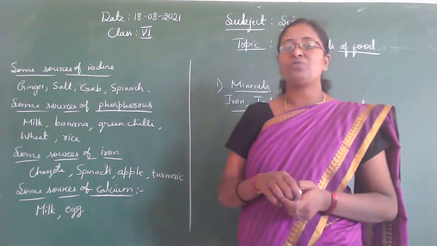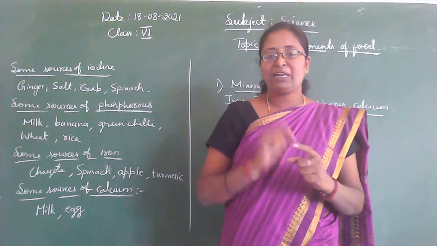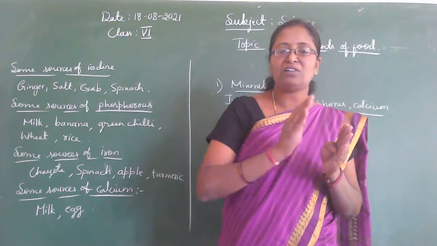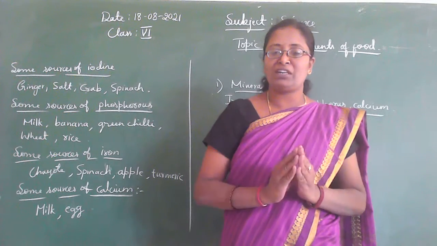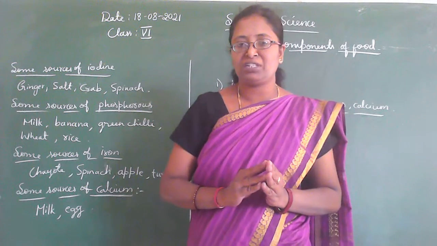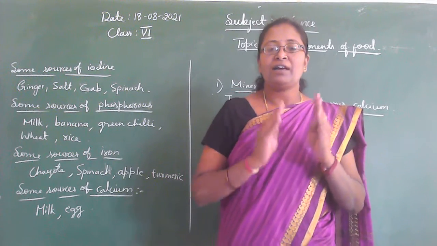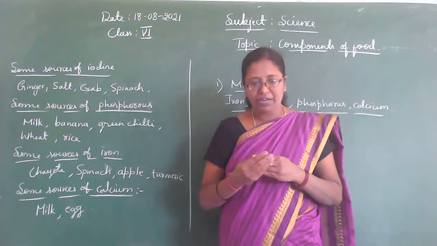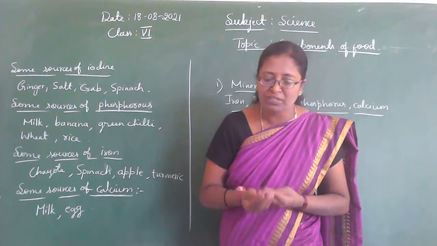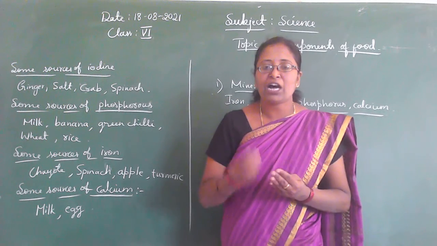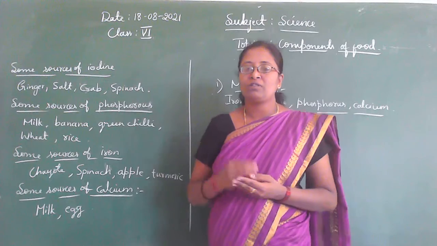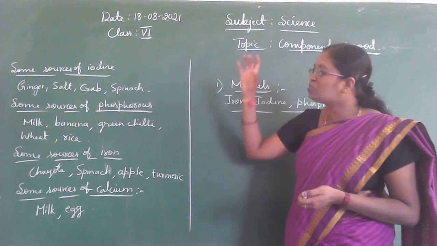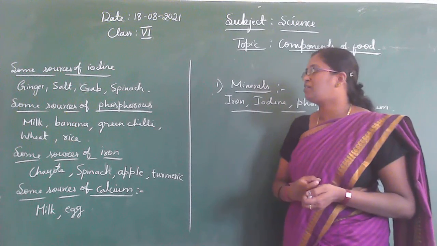Okay children? If you take one raw material, it contains one particular nutrient that is present in larger quantity compared to other nutrients. For example, rice has more carbohydrates than other nutrients. So thus we say that rice is a carbohydrate rich source of food. Now I am going to explain the sources of different minerals.